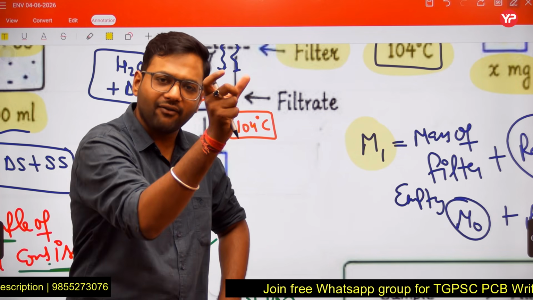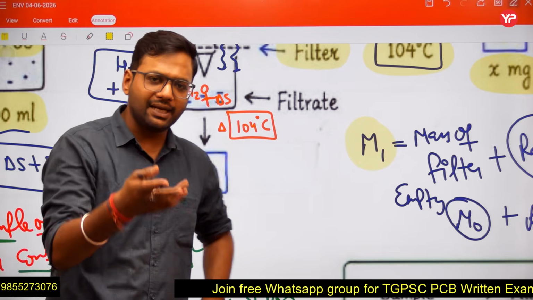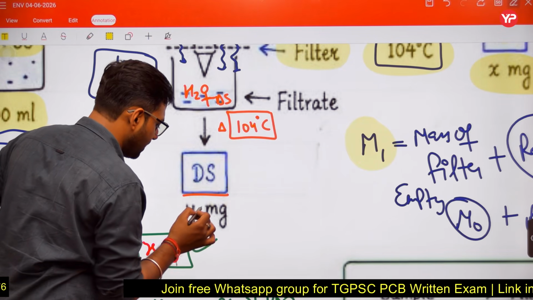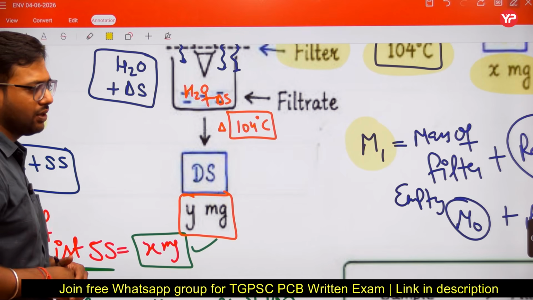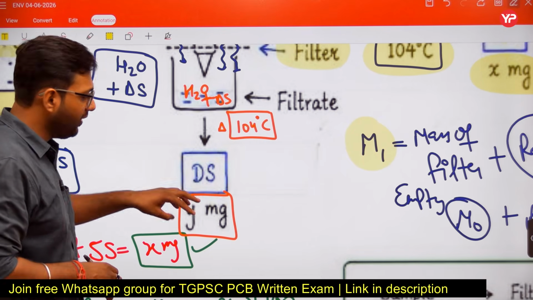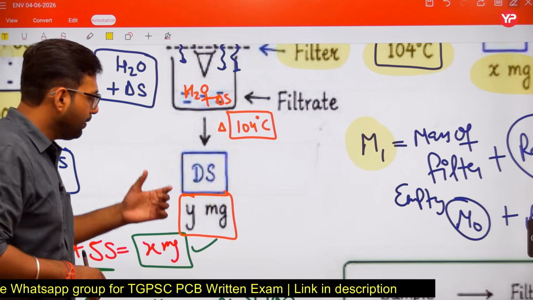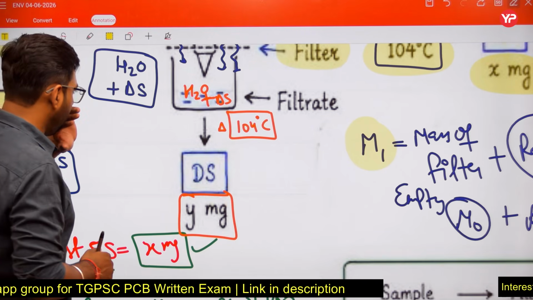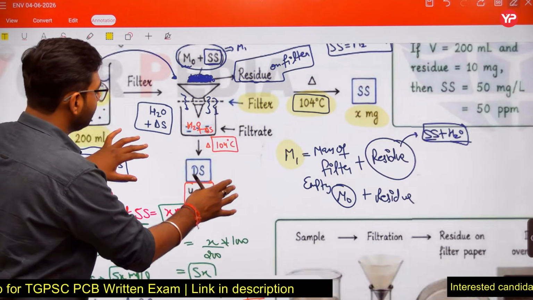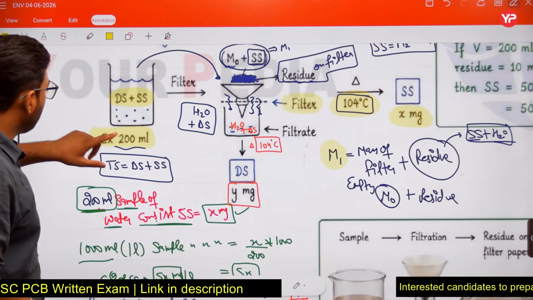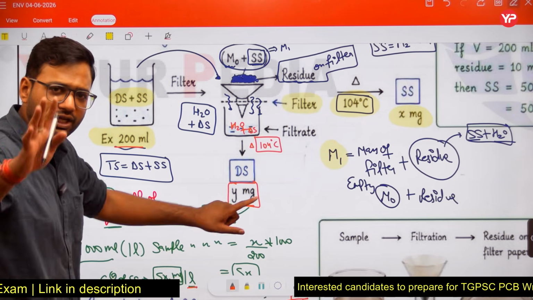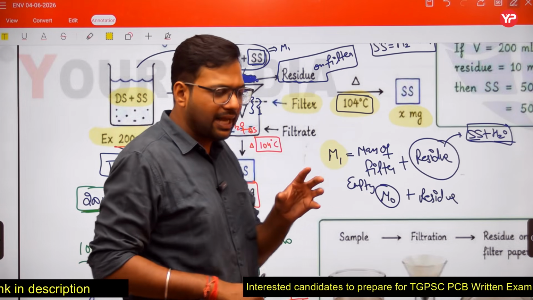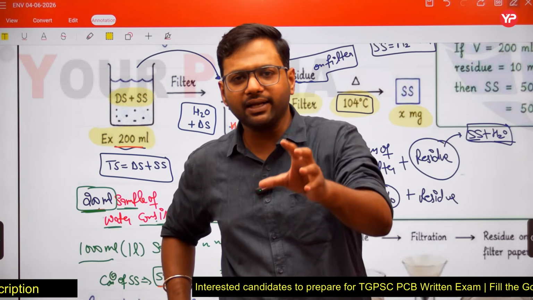We can measure the weight of those dissolved solids, and let us suppose the weight of the dissolved solids comes out to be Y milligram. So the 200 ml sample consists of Y milligram dissolved solids.